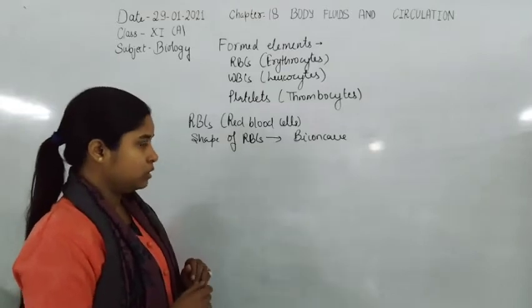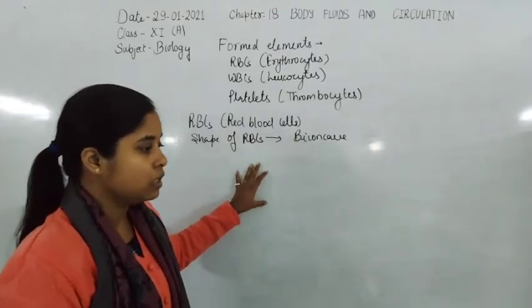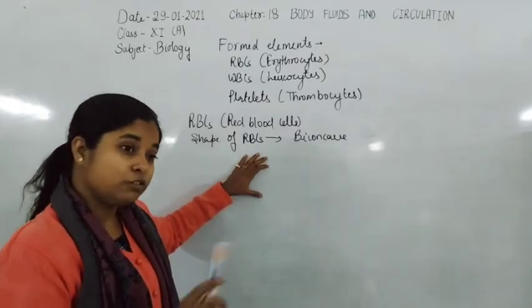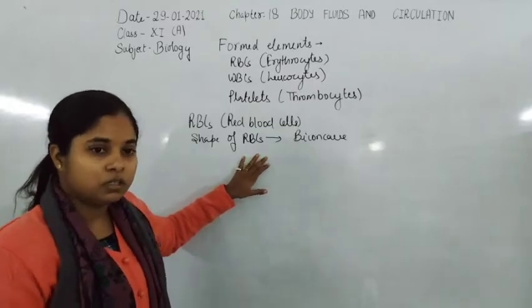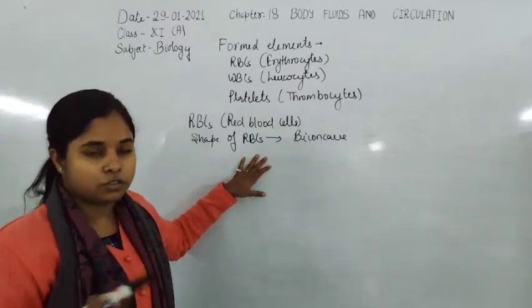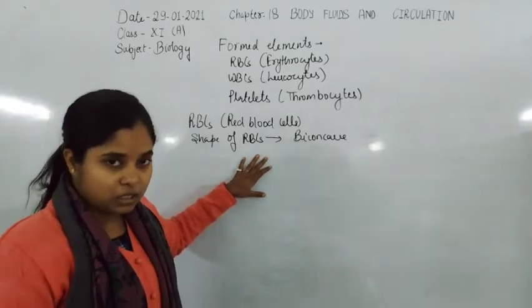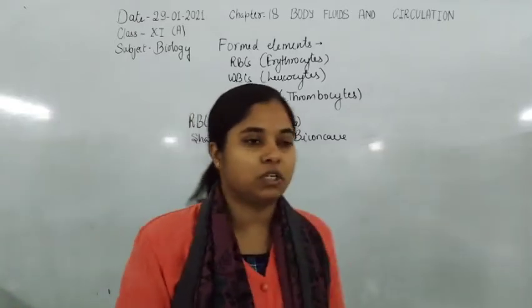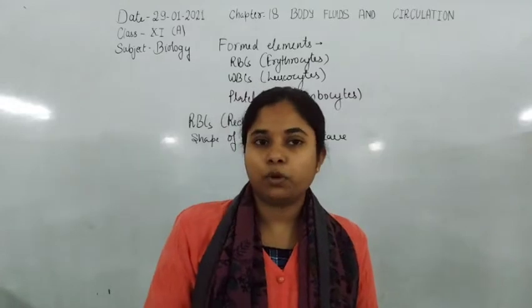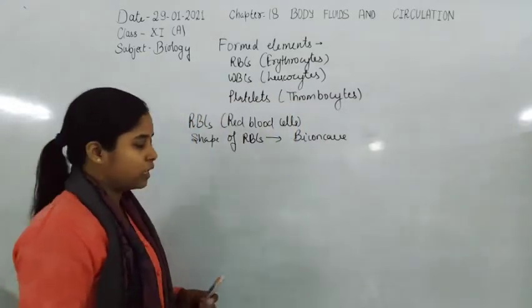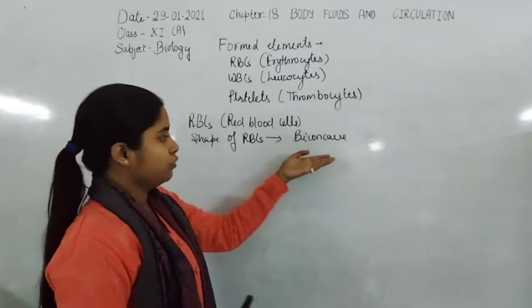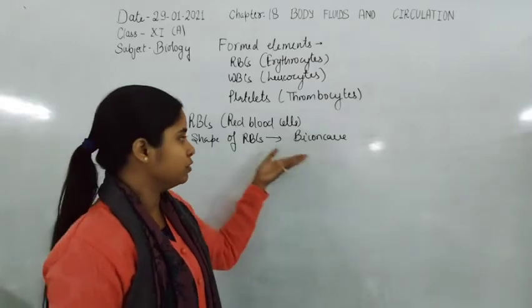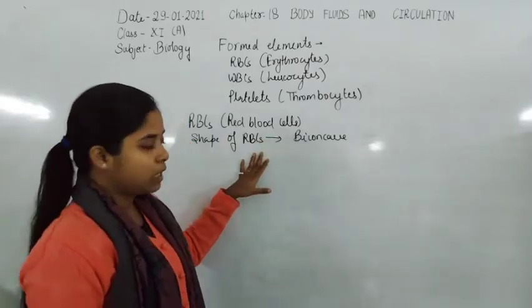The human RBC is devoid of a nucleus because it is mainly responsible for the supply of oxygen. In frogs or amphibians, oxygen diffusion is carried out by different means, that is by the skin and gills, so respiration happens through gills and skin as well, and lungs also play an important role in the diffusion of gases. But in humans, the RBCs are biconcave in shape due to the lack of a nucleus.